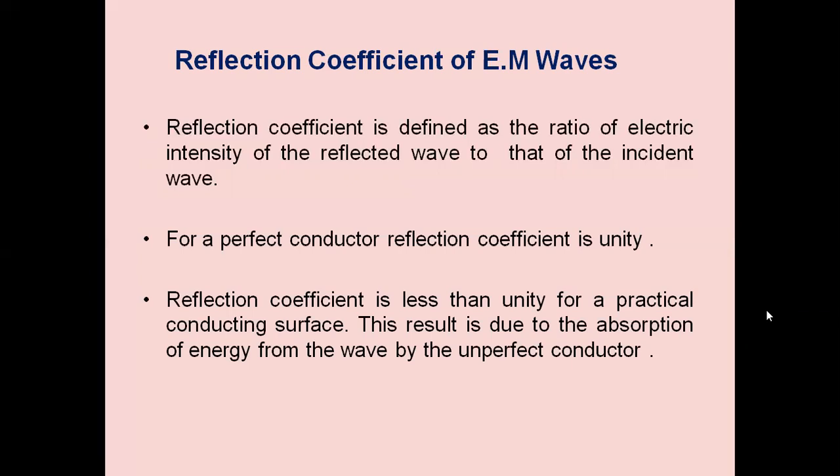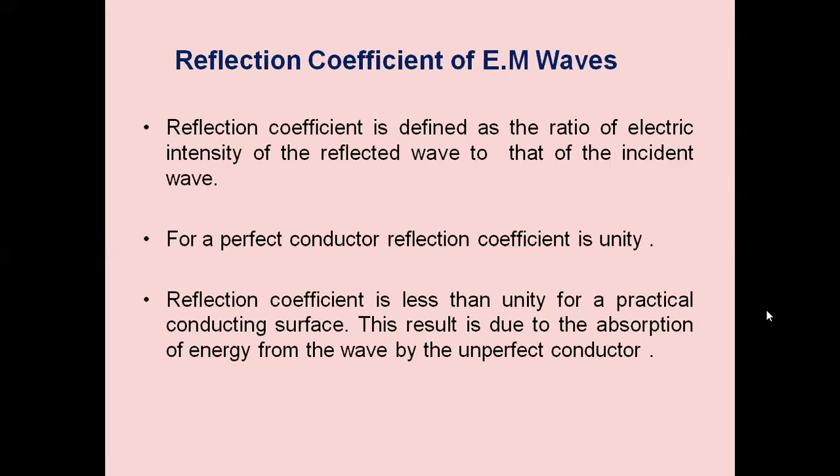That means if the conductor is imperfect, what will happen? Instead of reflecting, some of the energy will be absorbed by the conductor, and hence the reflected energy will be less than the incident energy. When the reflected electric field intensity is less than the incident field intensity, the reflection coefficient is less than unity.